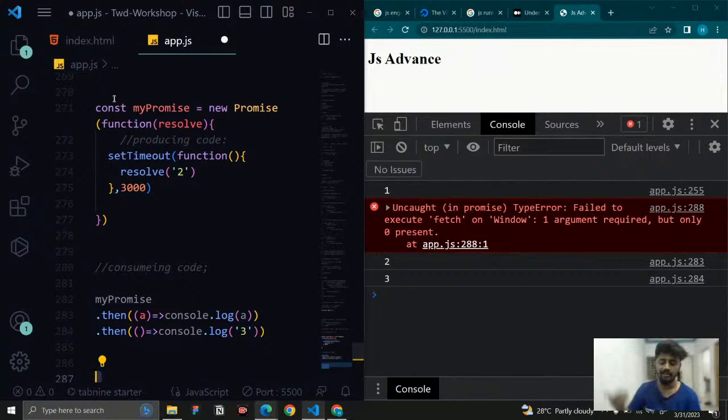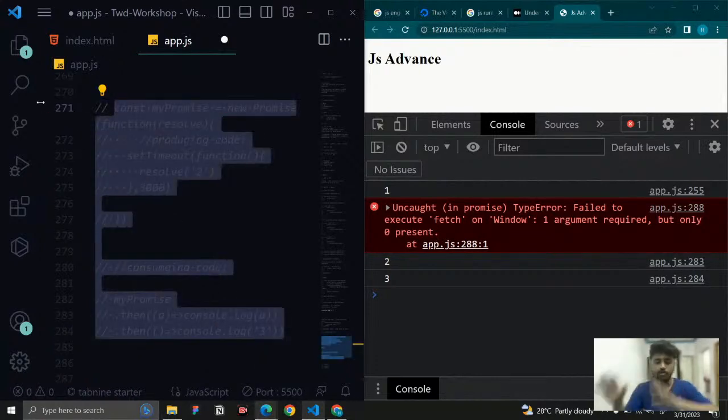That is further reduced by async and await. Async and await do exactly the same thing that promises do, but we can write the code in a lesser syntax, and also understand the code much more easily compared to using then. Instead of using then, you can use the two keywords async and await. If it is an asynchronous function, use async, and wherever you want to wait, use await. We will discuss that later. So this is about async.